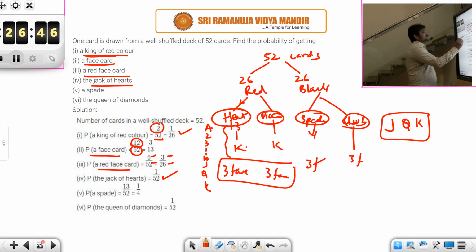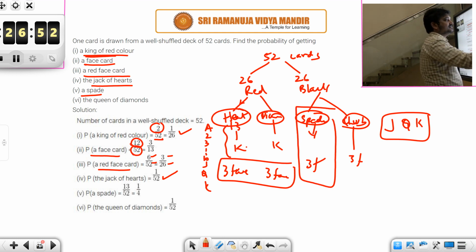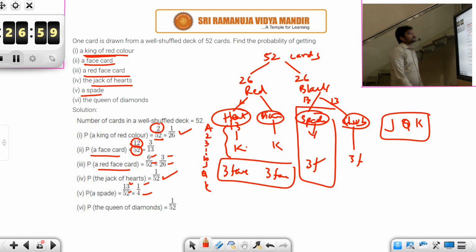And then what is the probability of getting a spade? See, how many spade cards are there? All these are spade cards, right? They are 13 in number. 13 spades. So 13 out of 52. 1 by 4 will be your answer.